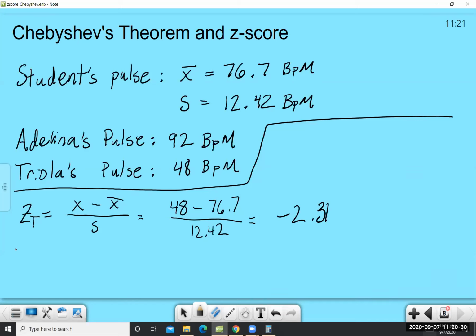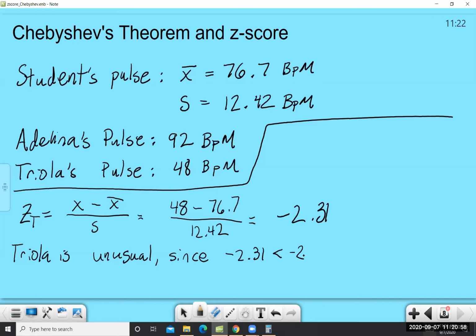So Triola is unusual, since negative 2.31 is less than negative 2. So he is unusual in terms of z-score. If somebody asks you to defend your conclusion in terms of z-score, you're going to compare that to negative 2 and 2. So that's what we've done.